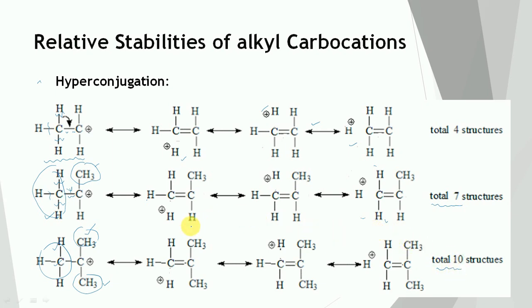So in case of tertiary carbocation, the maximum number of hyperconjugative structures are possible. So higher the number of hyperconjugative structures, the higher the stability.